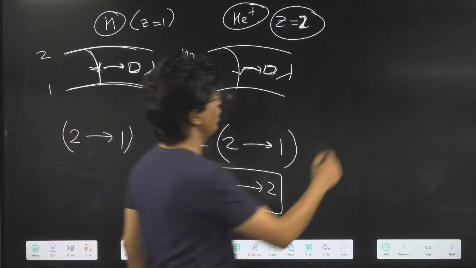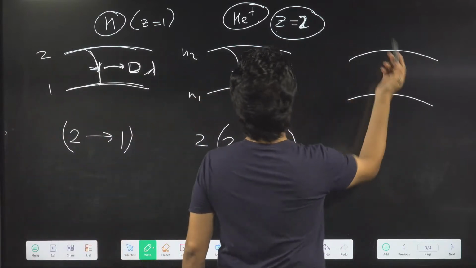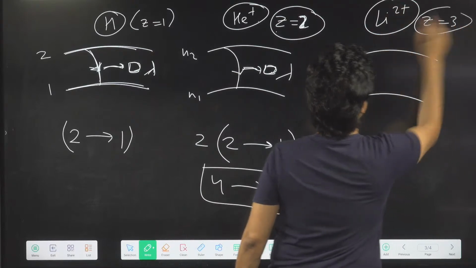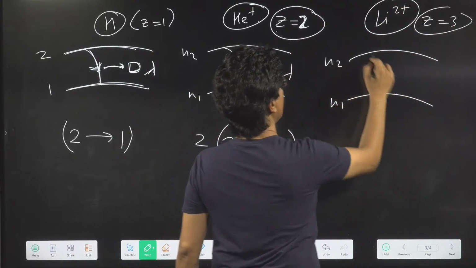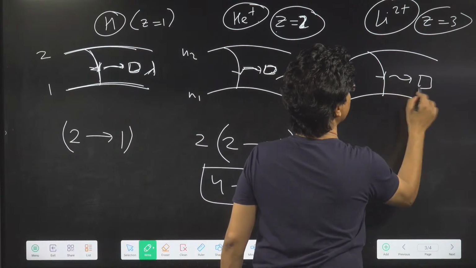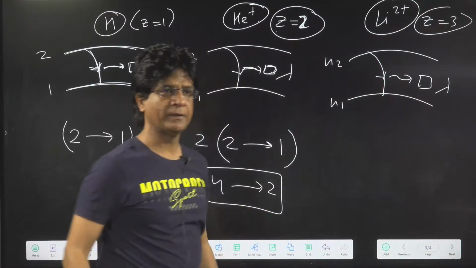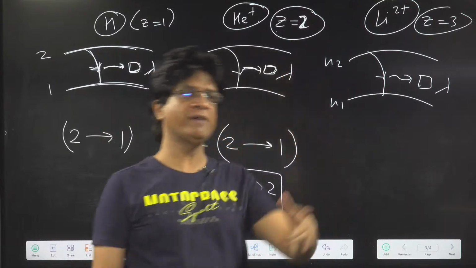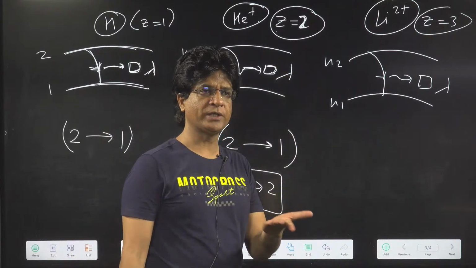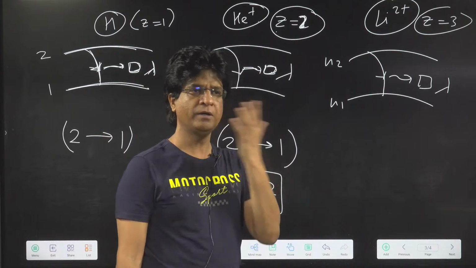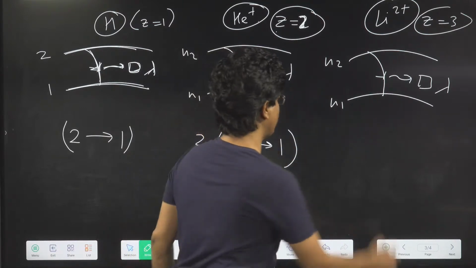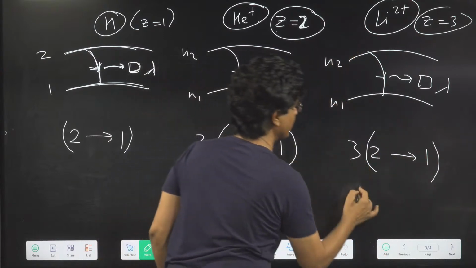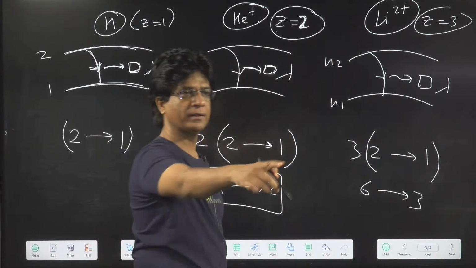I'll tell you one thing. If it's lithium 2 plus, lithium 2 plus has Z equal to 3. So this is N1, this is N2. Which two orbits will be involved in giving a photon of the same wavelength? Now everyone is giving me the correct answer. Very good, brilliant. So this is 2 to 1 for hydrogen. Now multiply this by Z. This is 3. 6 to 3. Are you getting that?